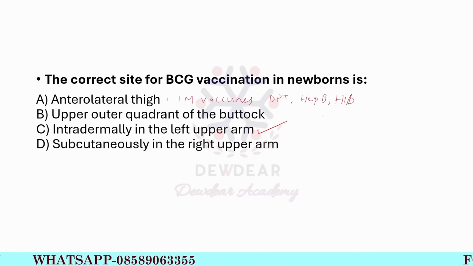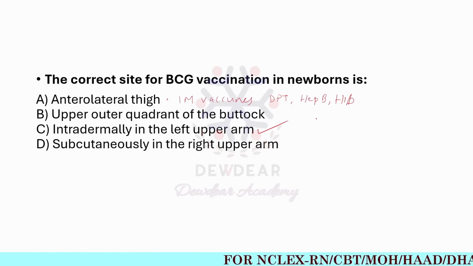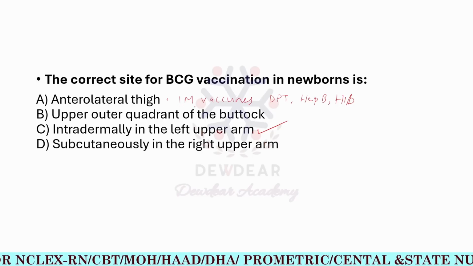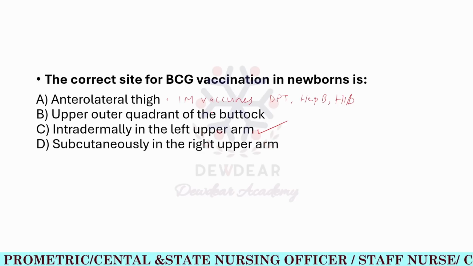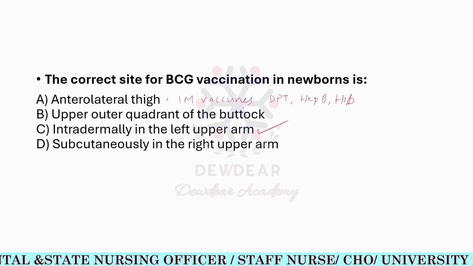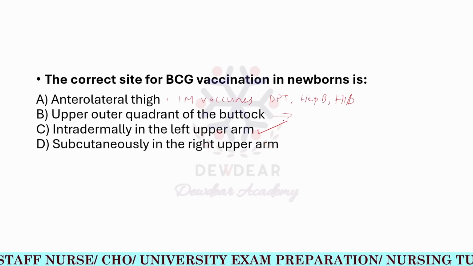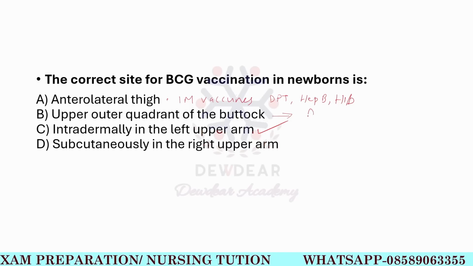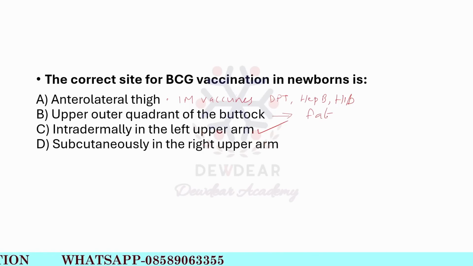So in all these cases, we are using the intramuscular sites, but we are not using the anterolateral thigh for BCG vaccination. The next is the upper outer quadrant of the buttock. It is not recommended because the vaccine will be injected into the fat, reducing the effectiveness of the vaccine.